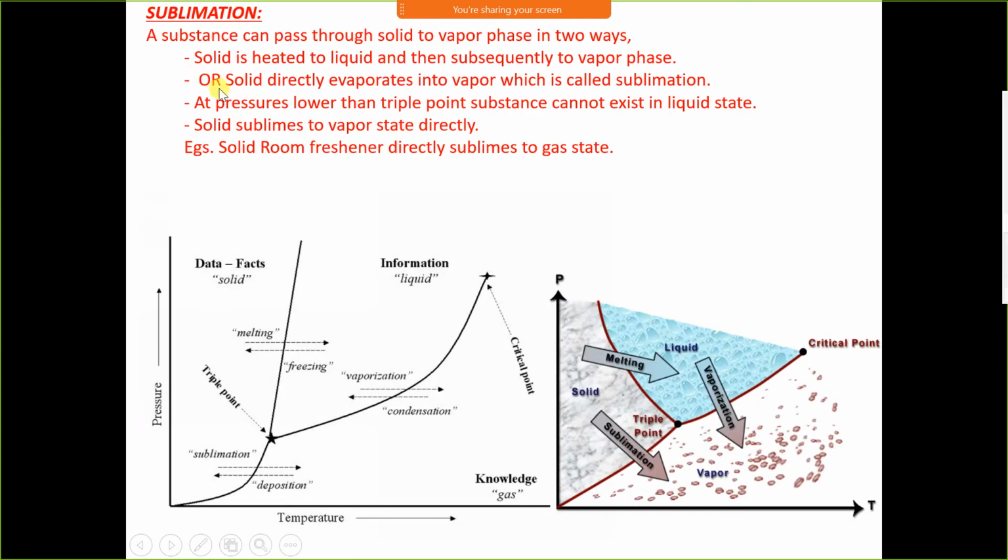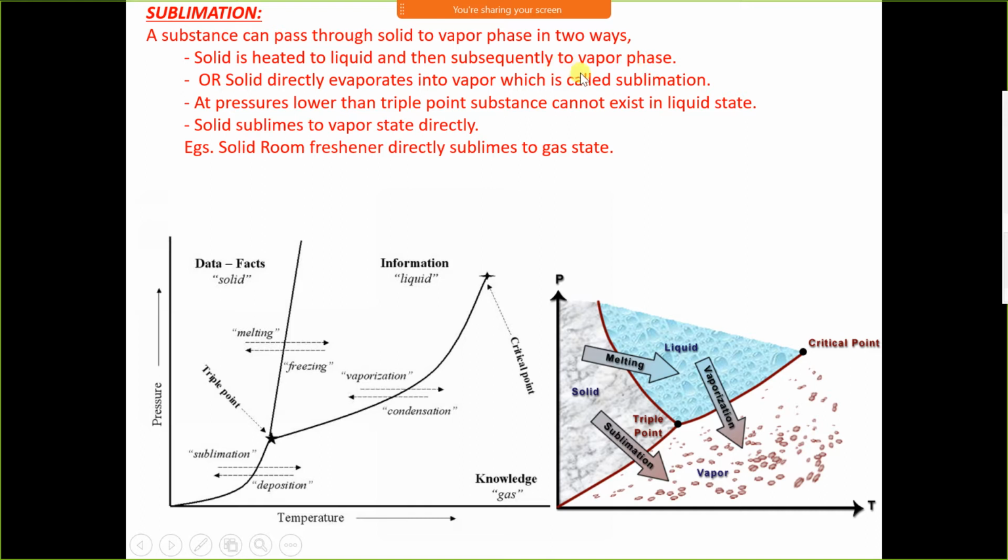Sublimation. What is sublimation? We have already seen the conversion of solid into vapor, or solid into gas, directly. This process is called sublimation. A substance can pass from solid to vapor phase in two ways. First way is to heat the solid to liquid phase and then liquid to vapor.